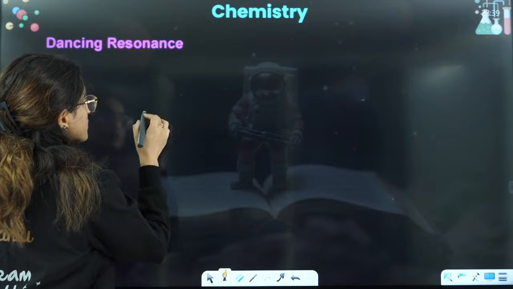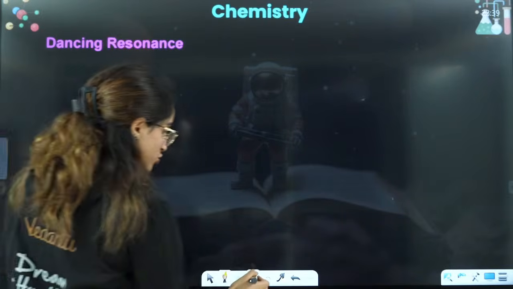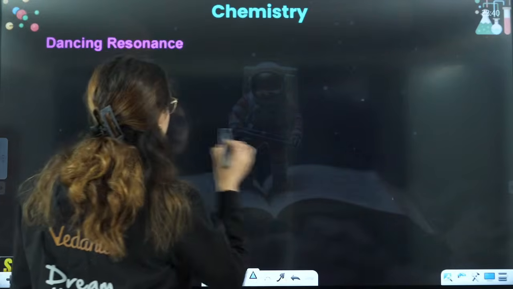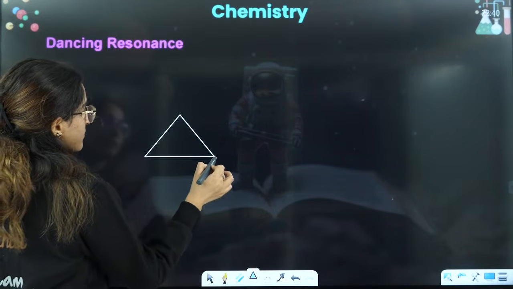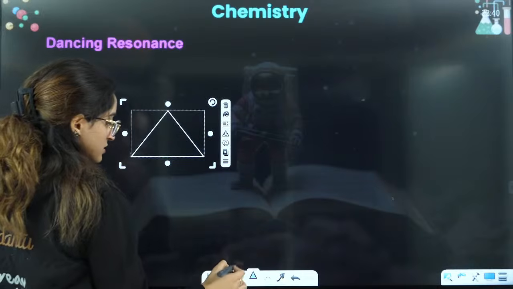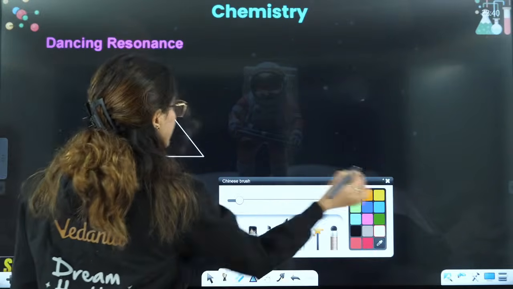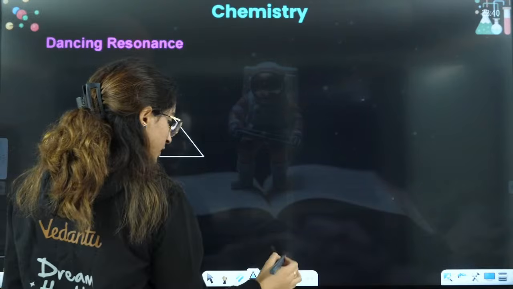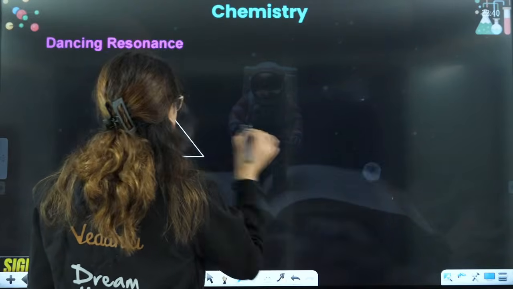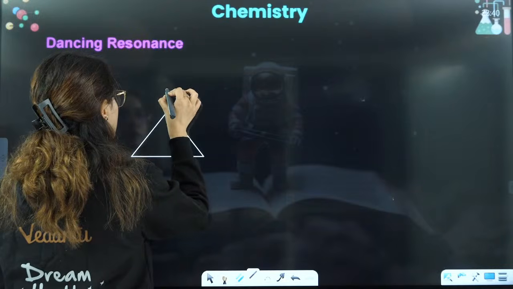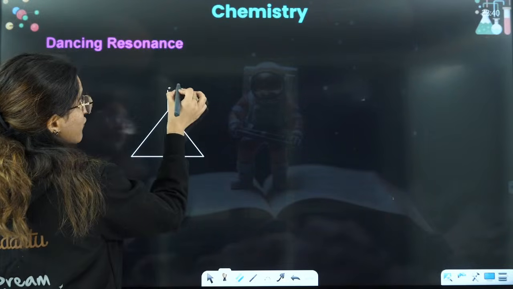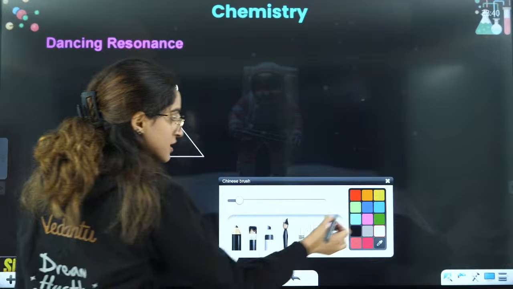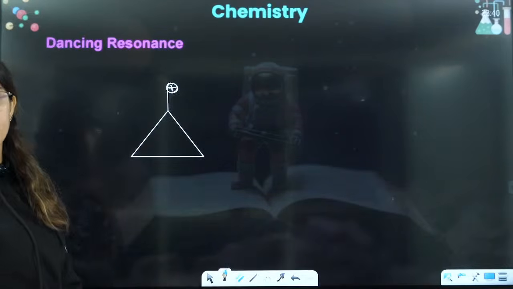So, this was the structure. I'll just draw it with the help of this one, right? Okay. So, actually, this was the structure. Here you had this positive, okay? Here you had this thing. And this is very stable resonance. I'll tell you why it is called dancing resonance, okay?